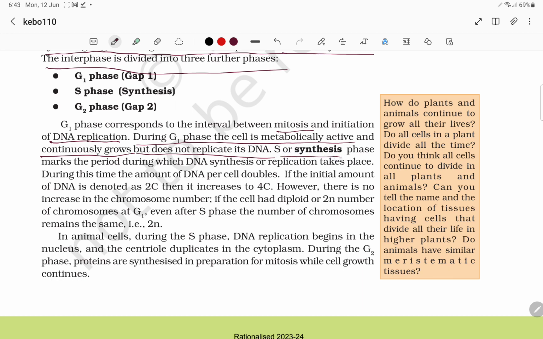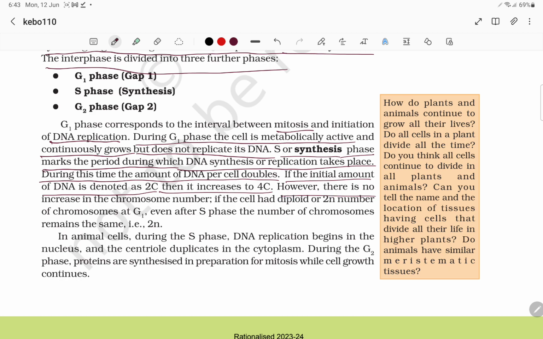Next is the S phase, or synthesis phase. Synthesis phase marks the period during which DNA synthesis and replication takes place. During this time, the amount of DNA doubles. If the initial amount of DNA is 2C, then it becomes 4C.